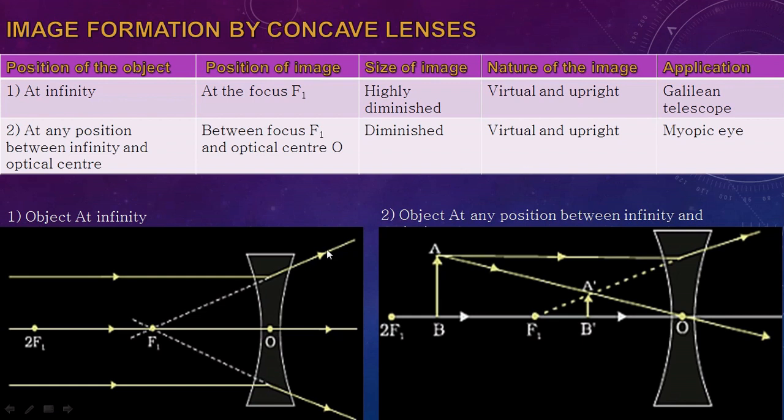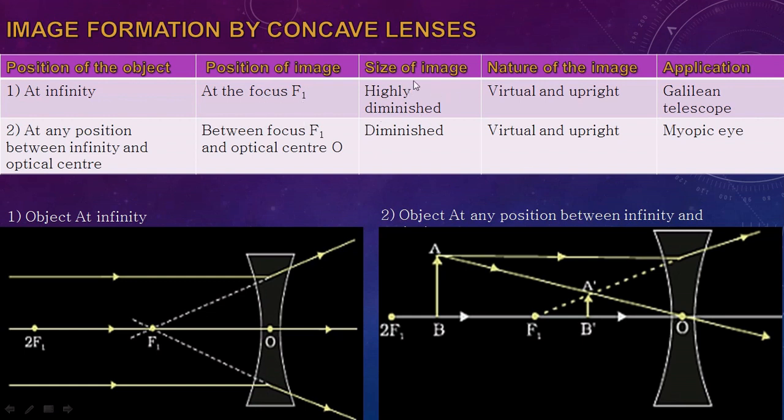You can see over here a point-size image is formed at f1. This is a highly diminished image. When we place the object at infinity, the image is formed at f1 and it is highly diminished.